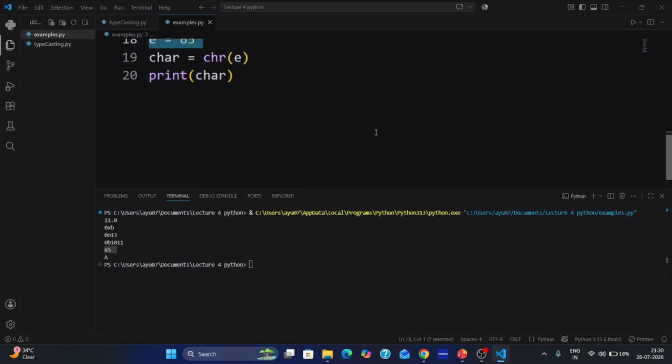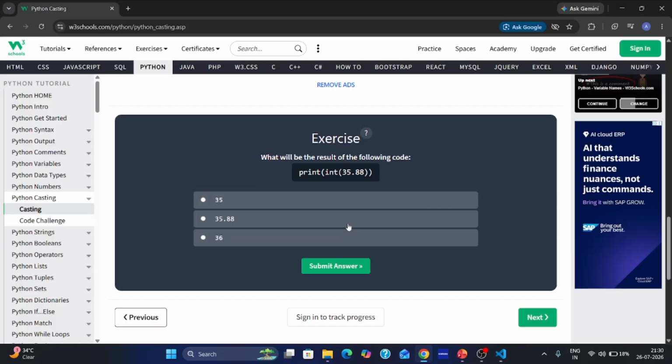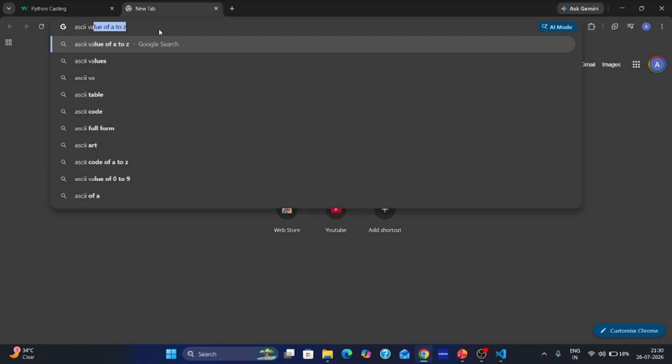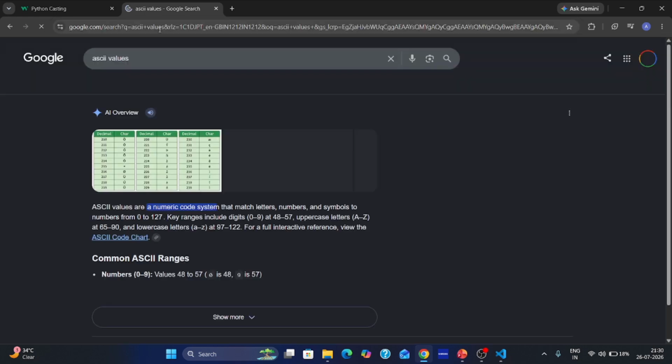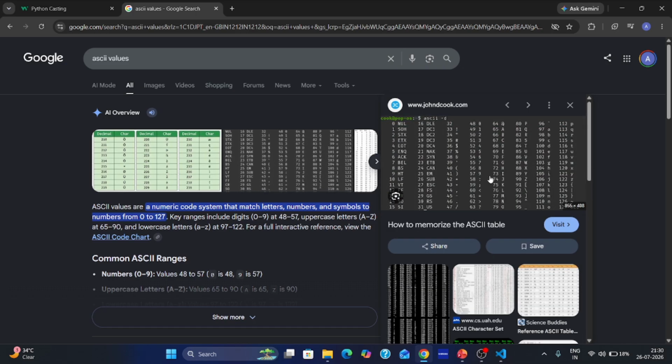If you want to learn more about ASCII values, you can type ASCII values here and read about it.